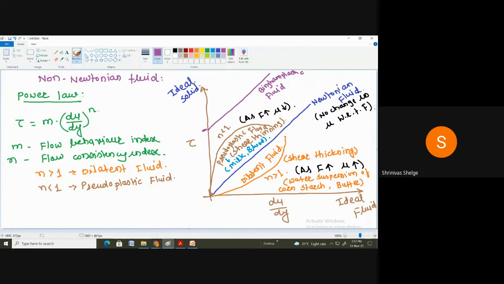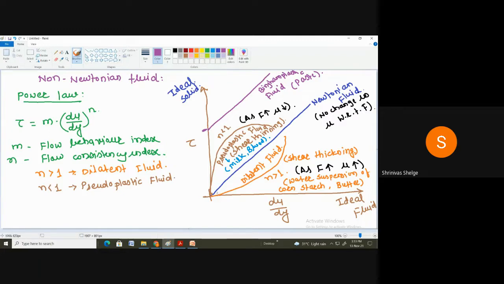Correct? So in the Bingham plastic fluid, after that, the shear stress and the rate of shear strain are varying linearly. Correct? But up to this point, we have to apply the force and there is no deformation. So the best example of this one is what? The paste.